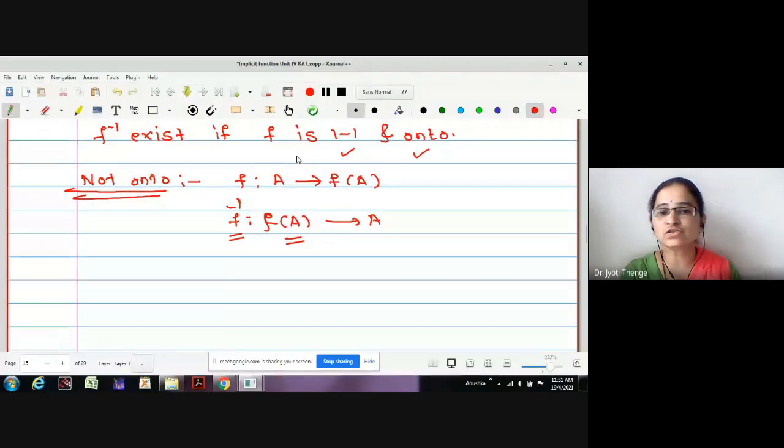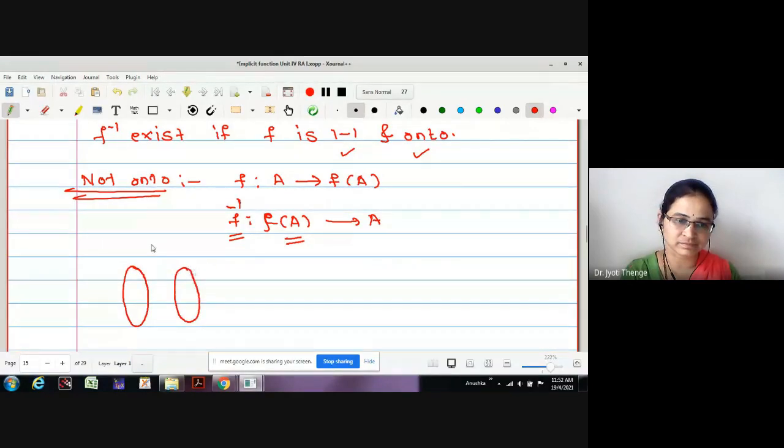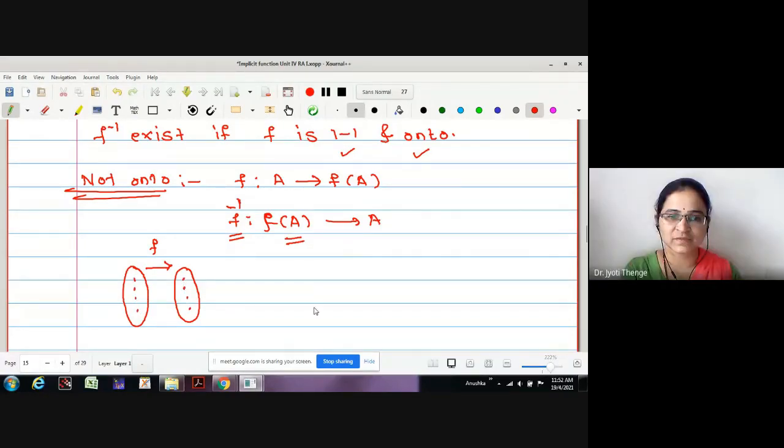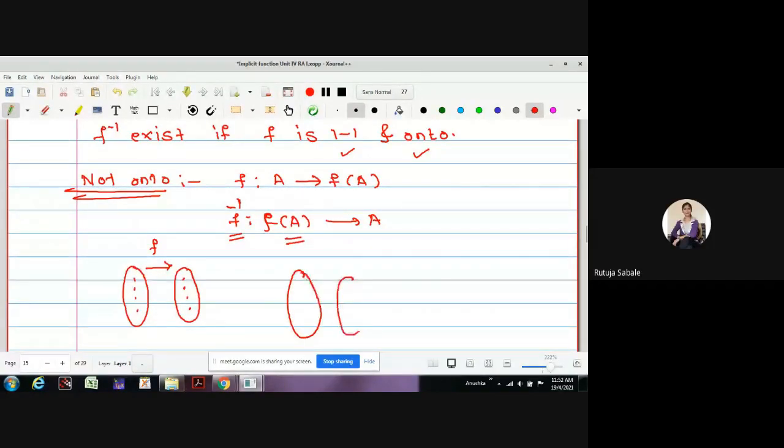If it is not 1-1, what will be the type of function? One-many or many-one? Many-one. Why is it not one-many? It will not be a function then. Yes, it will not be a function.